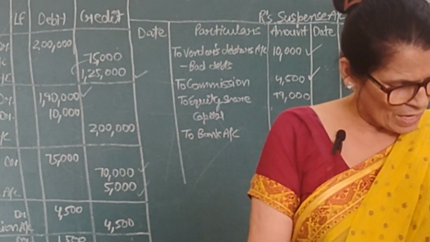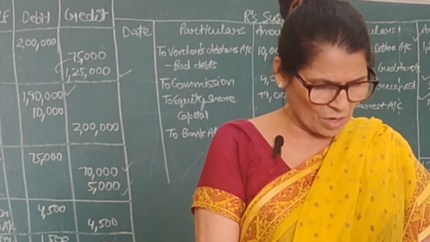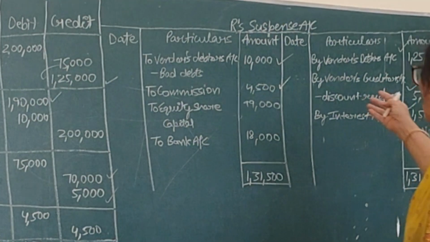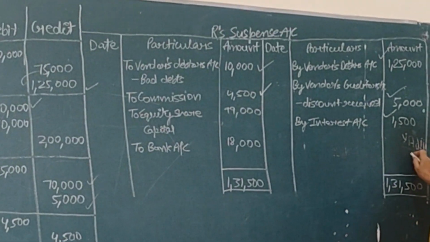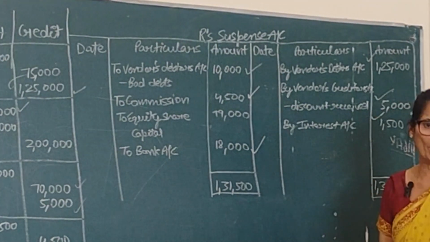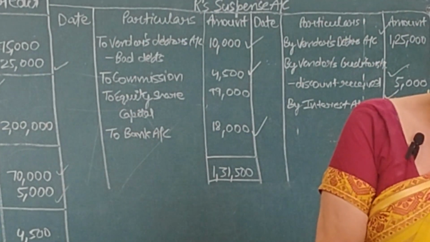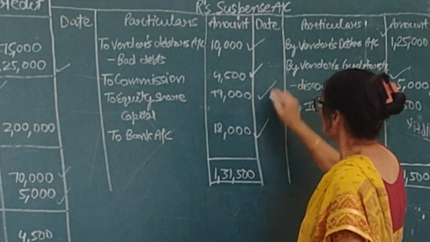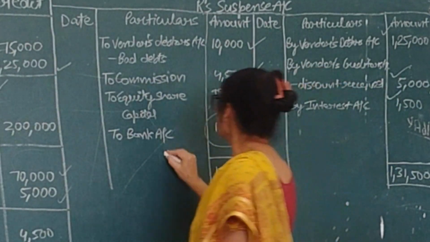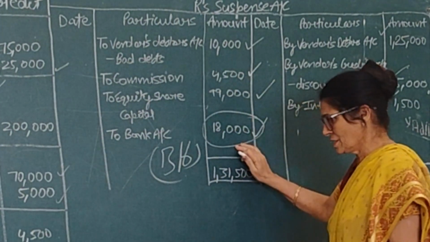So total is 1,17,000. We have prepared already the R current account, or when we are preparing this R suspense account, there also just see what we have. Only we have put this 18,000. Am I right? R suspense account debit. Now see 99,000 already here. 99,000. This is the balancing figure. So this is the balancing figure, right?